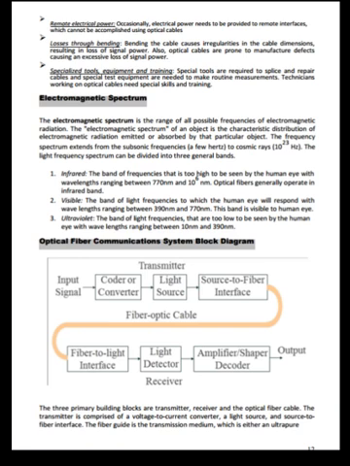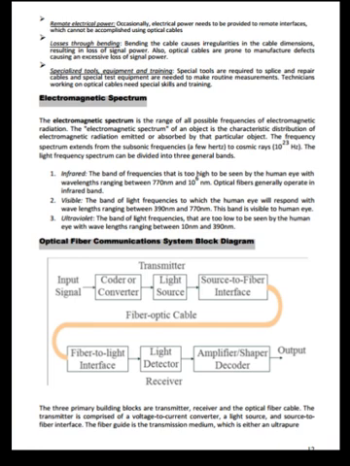Now let us see the electromagnetic spectrum. The electromagnetic spectrum is the range of all possible frequencies of electromagnetic radiation. The electromagnetic spectrum of an object is the characteristic distribution of electromagnetic radiation emitted or observed by that particular object. The frequency spectrum extends from the subsonic frequencies to cosmic rays. The light frequency spectrum can be divided into three general bands.